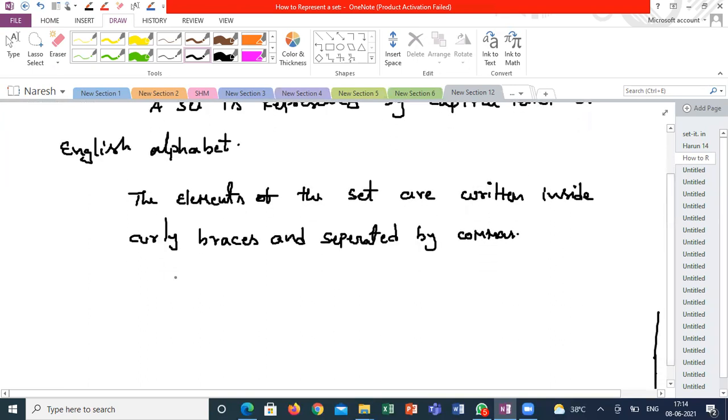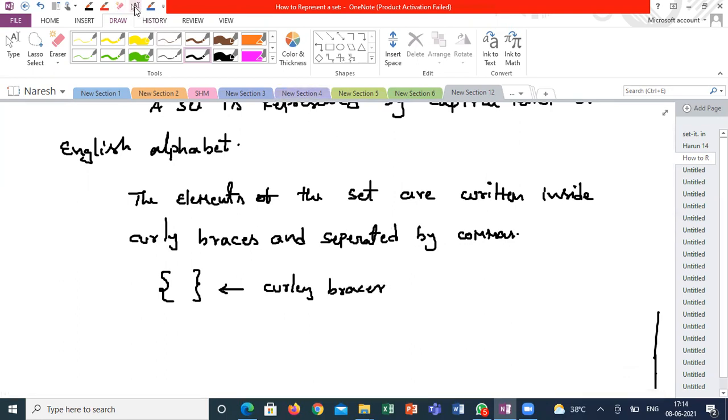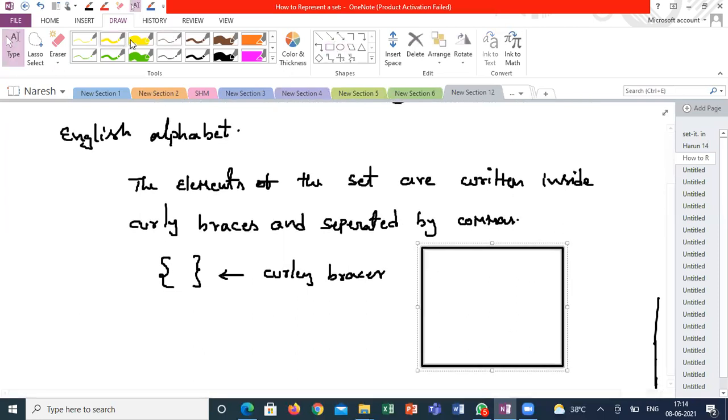So we have different kinds of braces. This is called curly braces. You can see these kinds of symbols on the keyboard.